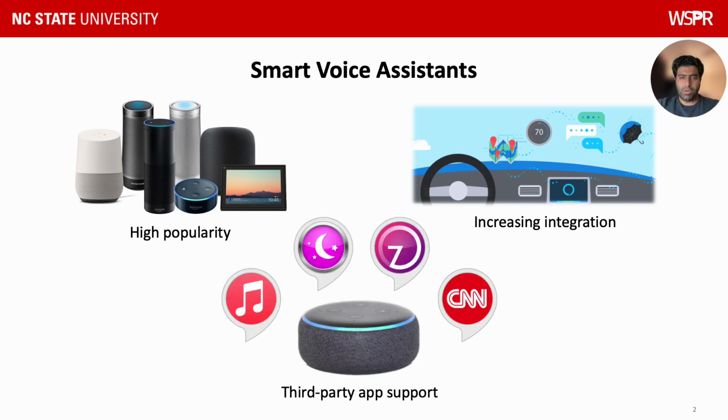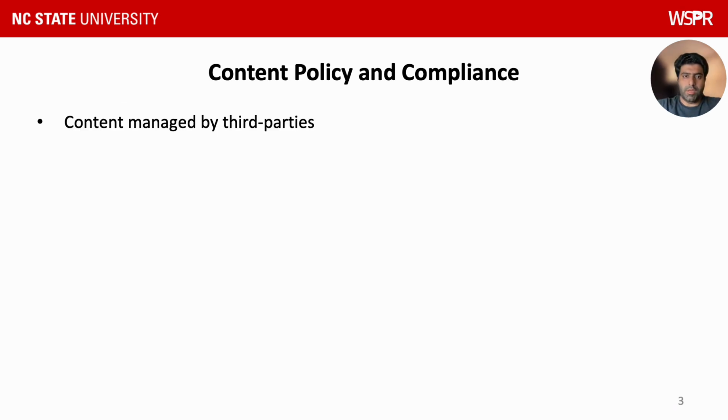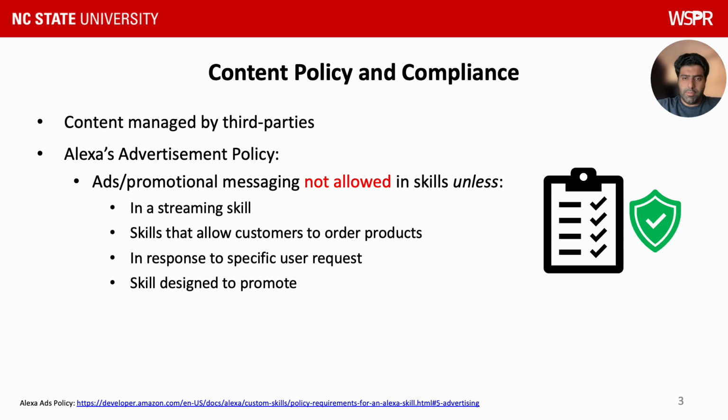Amazon Alexa also allows third-party voice apps to run on top of its native functionality, and these voice apps are called skills. The third-party skills are managed by third parties, and their content is also generated by them. Because the content is coming from the third parties, Alexa has a policy that determines what type of content is allowed on the platform. Alexa does not allow certain types of content in the skill responses.